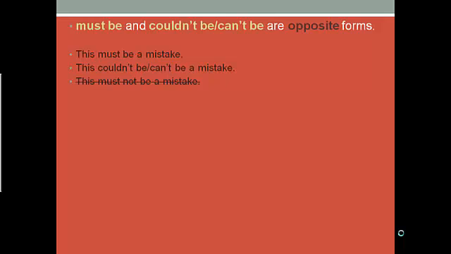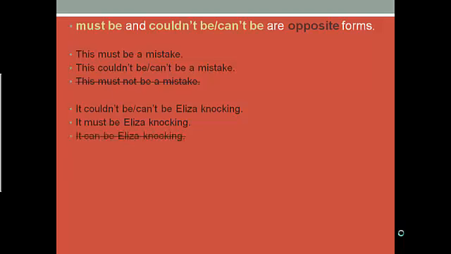The same happens the other way around. It couldn't be or it can't be Eliza knocking. If I want to make this sentence into affirmative, the right form would be, it must be Eliza knocking, because that means that I'm completely sure it is Eliza who's knocking at the door. "It can't be Eliza knocking" is wrong. I cannot use the form in this way.